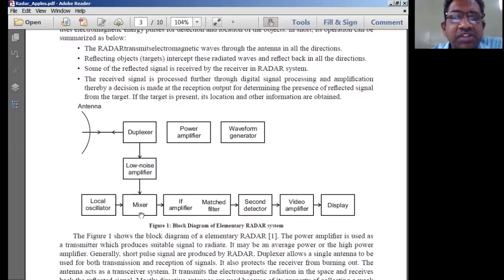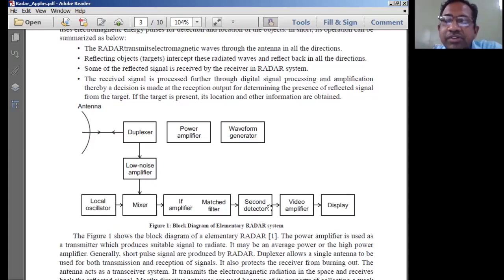Now, in the receiver section, what do we have? We have a low noise amplifier circuit, which removes the noise present in the signal. It is applied to the mixer circuit, where the signal gets mixed with the local oscillator frequency, and then it is passed through the intermediate frequency amplifier, called the IF amplifier. This IF amplifier converts the signal coming from the mixer into a fixed range of signal frequencies. Then it is passed through a matched filter to understand about the target based on the signal it has received.